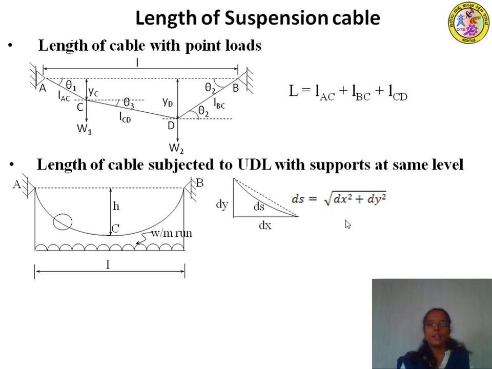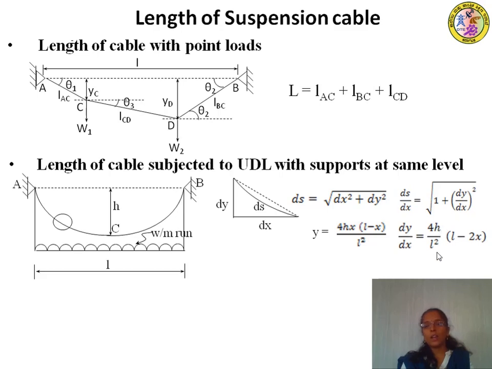If you take dx outside the root, ds by dx is equal to square root of 1 plus dy by dx whole square. This takes the shape of a parabola, therefore y is given by 4hx by L square into L minus x. Therefore dy by dx will be equal to 4h by L square into L minus 2x.